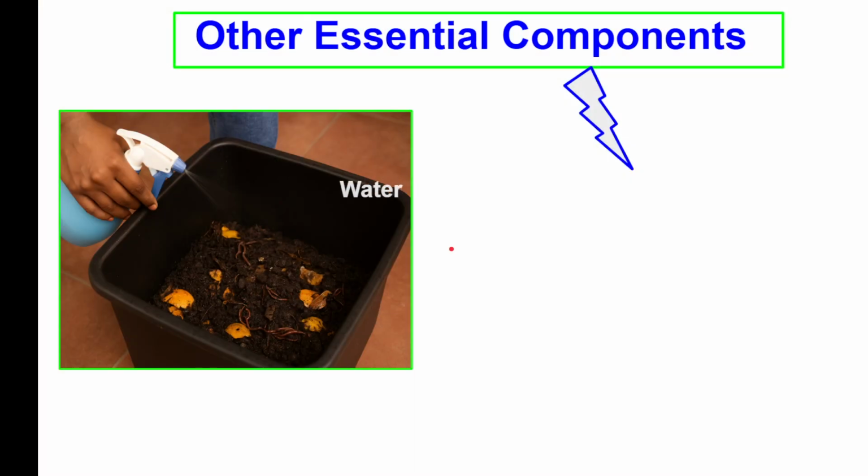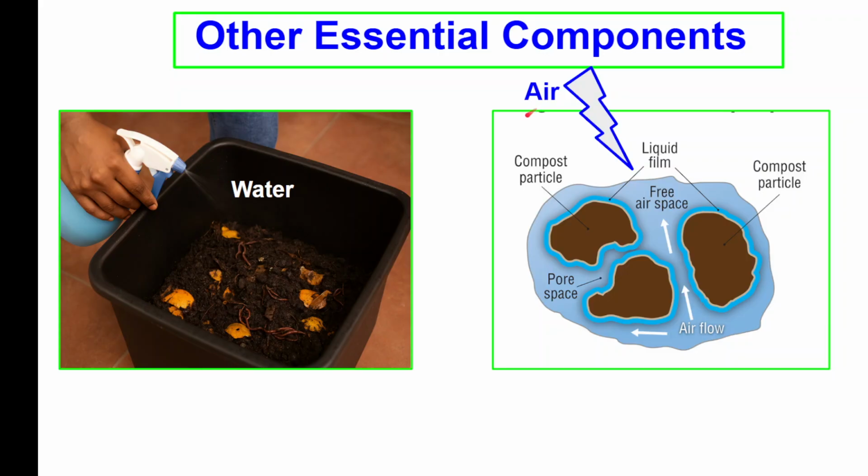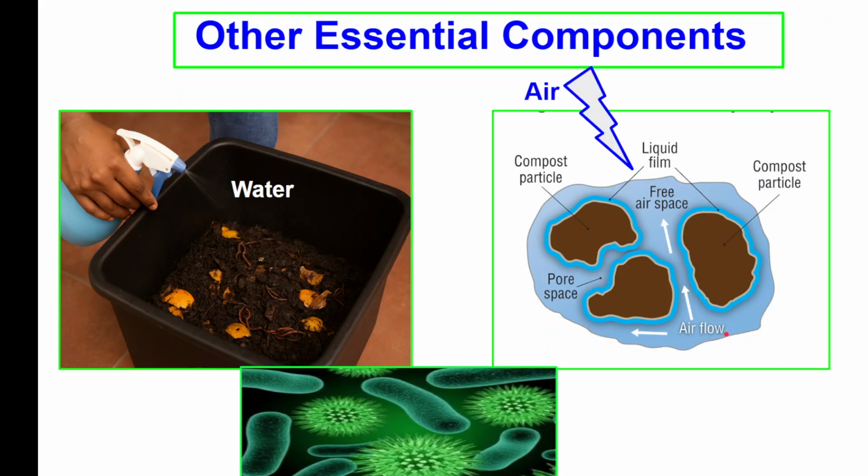Other essential components are referred here in this slide, where you have to have water to be sprayed, and you should aerate, because the bacteria and fungi are aerobic in nature. With the oxygen dependent bacteria or fungi, they are only doing this decomposition. So it is very important that you should have good aeration. Only then will the compost particles, as a liquid film, be produced by the bacteria, I mean fungi, or decomposing microorganisms. So you can have the compost particles here, so that there will be a good airflow. So water and air are important essential components.